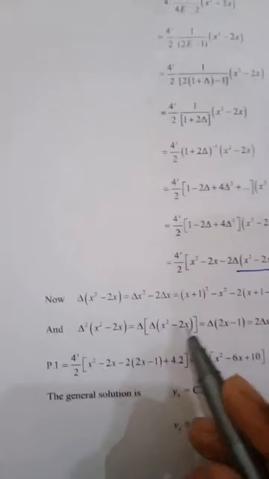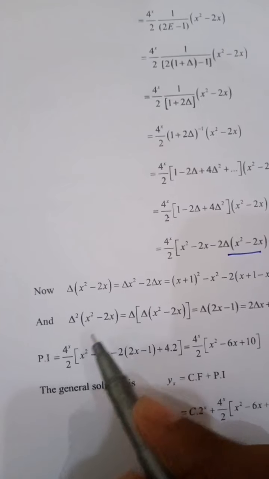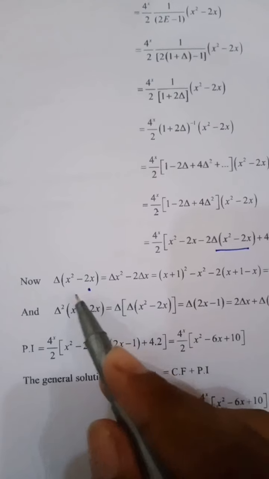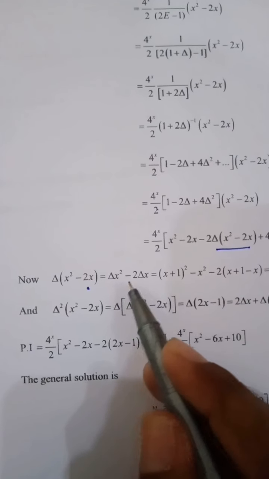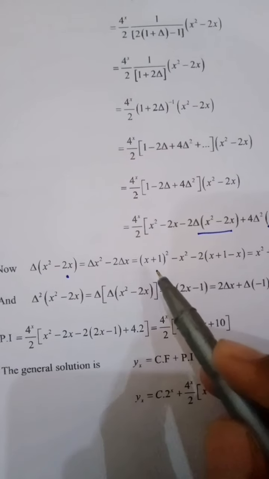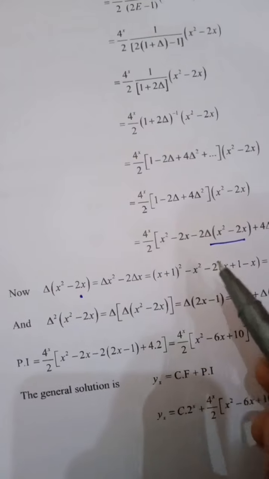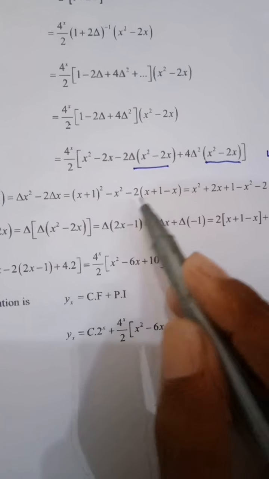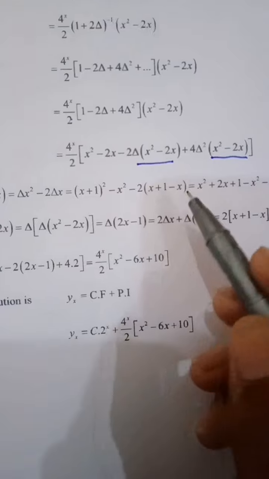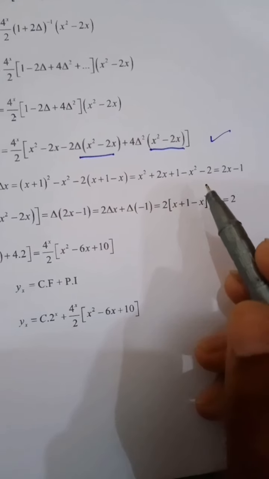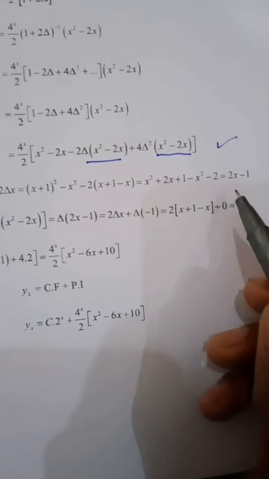Del into x square minus 2x is equal to (x plus 1) square minus x square minus 2 into the forward operator applied, which is 2 into (x plus 1) minus x, which is equivalent to x square plus 2x plus 1 minus x minus x square minus 2, which is equal to 2x minus 2.